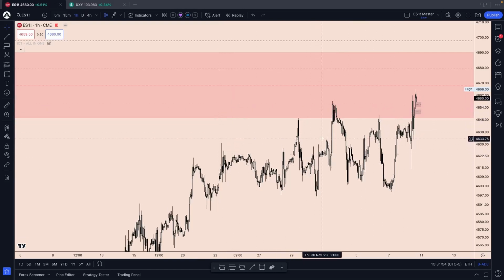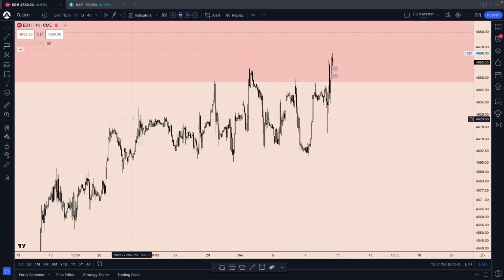Up until then, I think we could potentially be leaving this range. Of course, that's what we have been doing this entire time, being in this range. We take out highs, continue lower to take out lows. Once we take out the lows, we continue back up to take out the highs, just to take out the lows again. Didn't manage to take out this high right here on Wednesday, but we managed to take out the lows again. Then we went immediately back up to take out the highs again.